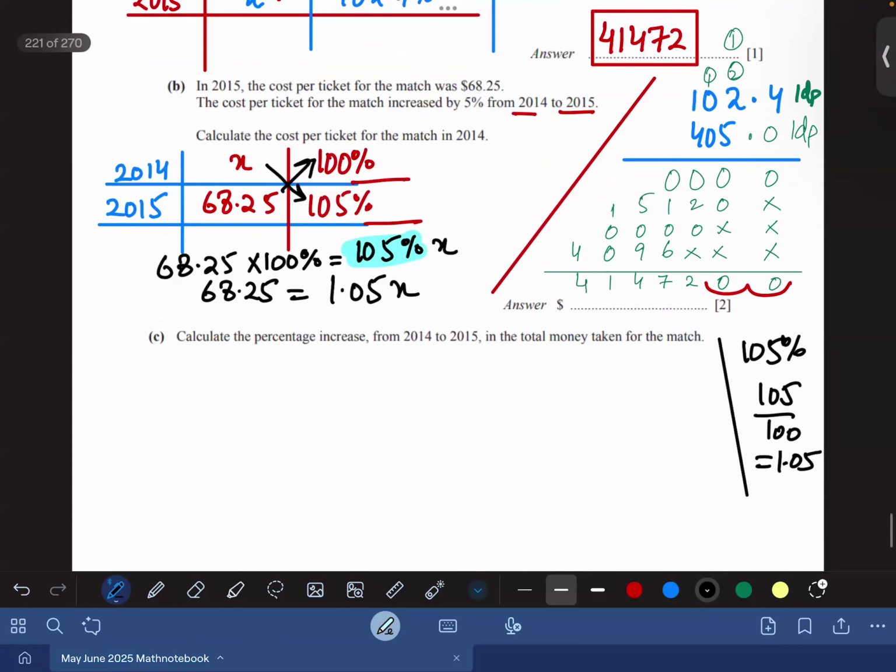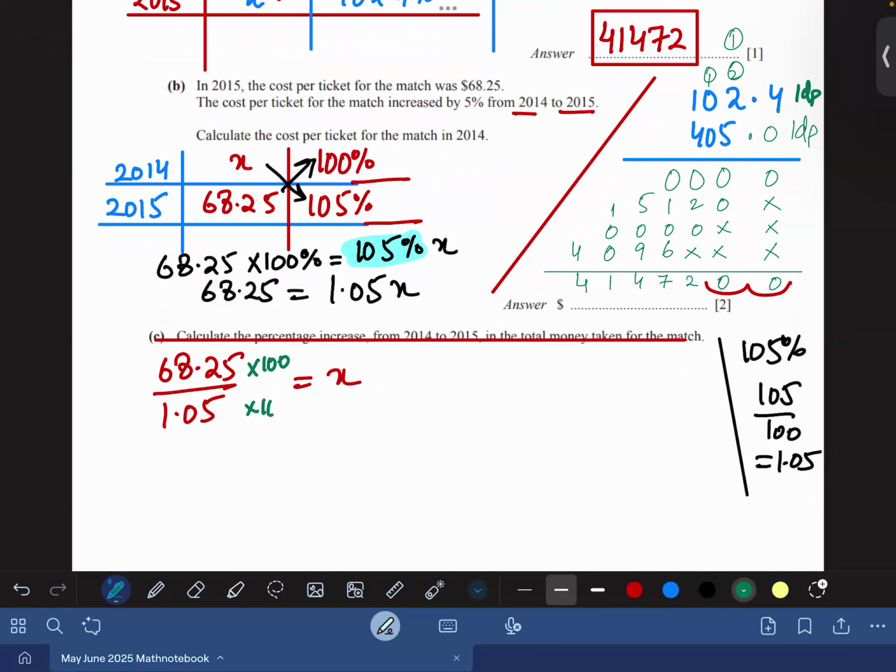So now I want to find out x here. So 1.05 will go to the left side. I can remove this question for a while because I need some space. So 68.25 divided by 1.05 is equal to x. Now intentionally, I will be multiplying the numerator with 100 and the denominator with 100 so that the point is gone. So it would be 6825 divided by 105 is equal to x.